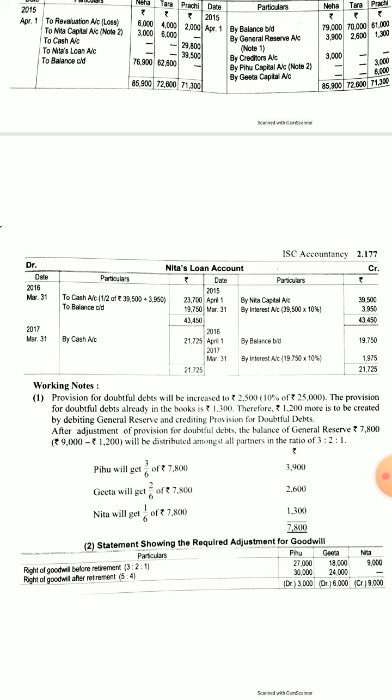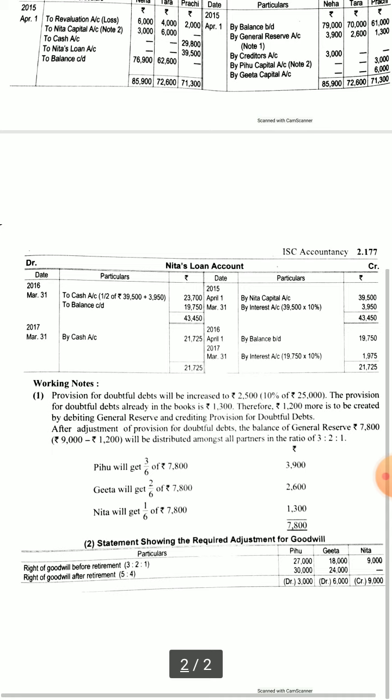Now it is to be done through general reserve. So we will debit the general reserve and create the provision for doubtful debts. Thus we will get the balance of 7800 in general reserve. Now we will distribute that in the old ratio 3:2:1. As you know, general reserve is distributed among the continuing old partners.